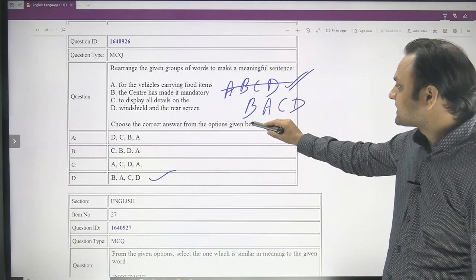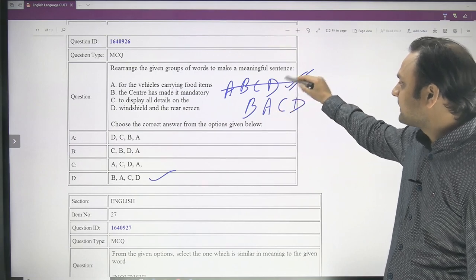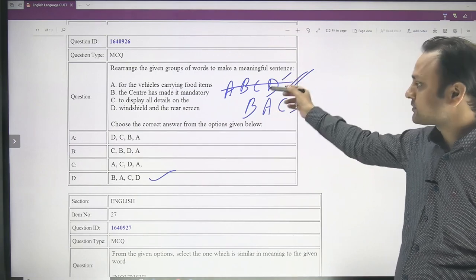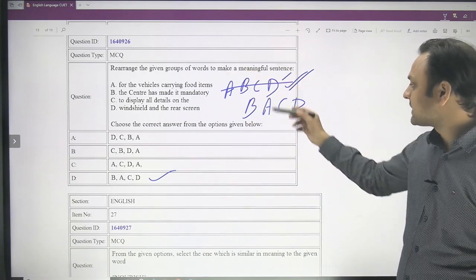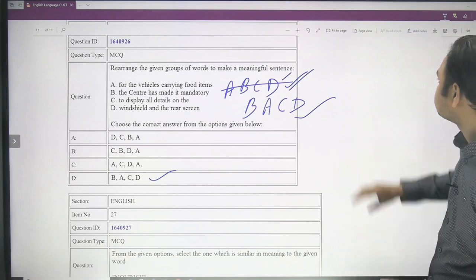So the correct order is like this. I formed this order immediately in a second, but then I realized that this is not present in the options, and then I had to reread it. And when I reread the part, I realized that the answer is this.